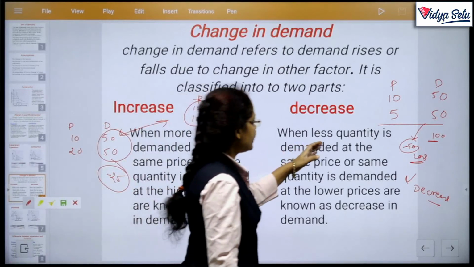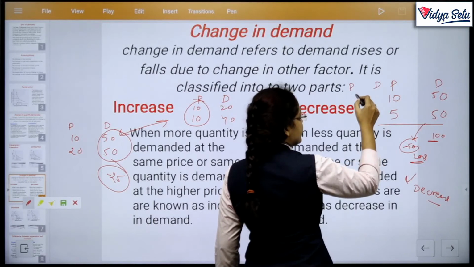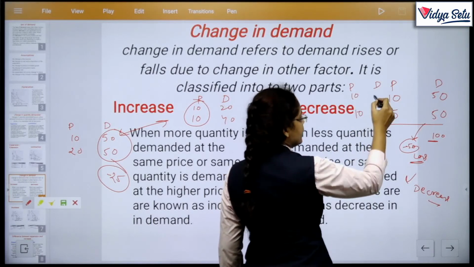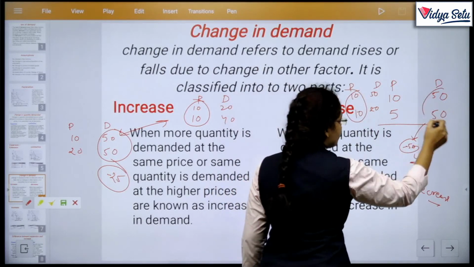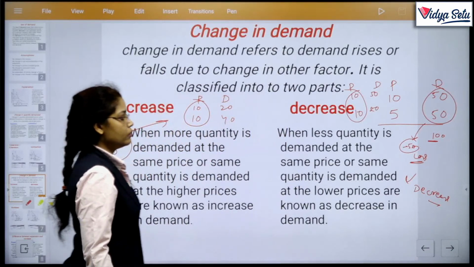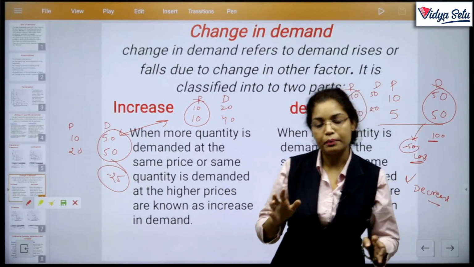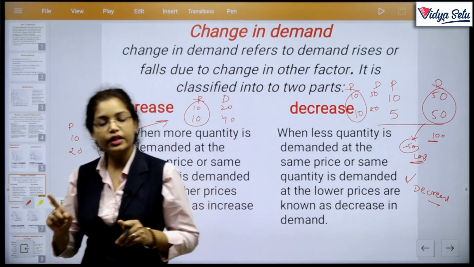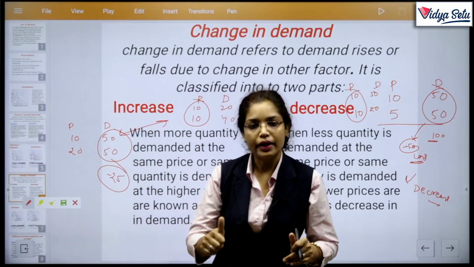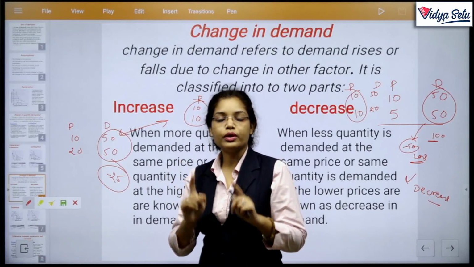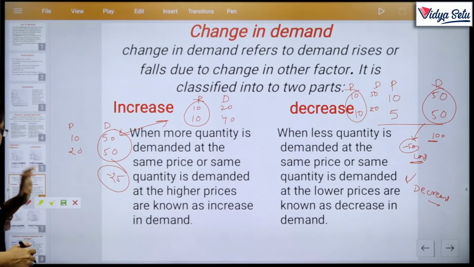Same as when less quantity is demanded at the same price. So same price, 10, 10. Less quantity, so 50, 20. Again, here the price is same, only the quantity differs. So what is the key to remember? If we study change in quantity demanded, both price and demand vary. But in case of change in demand, only one factor varies. Clear? So this is the concept.